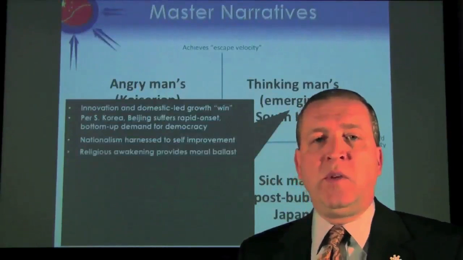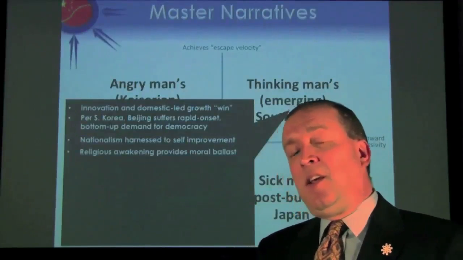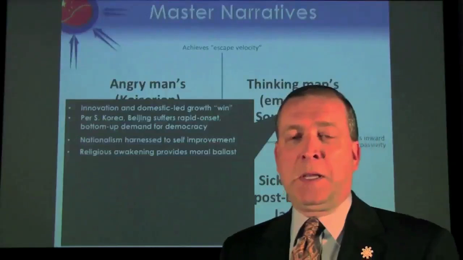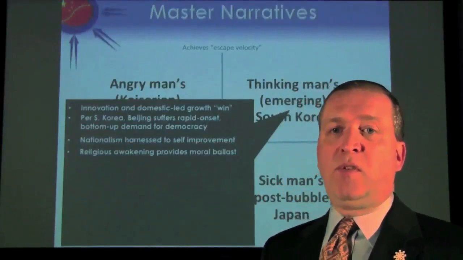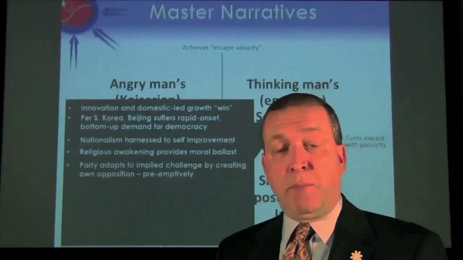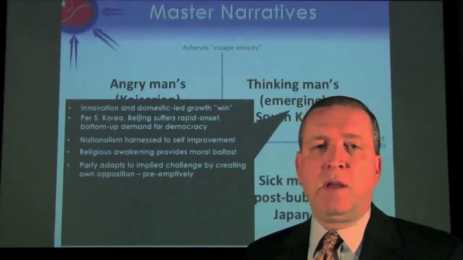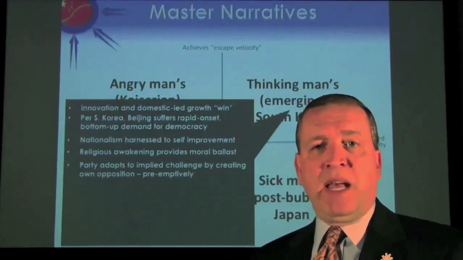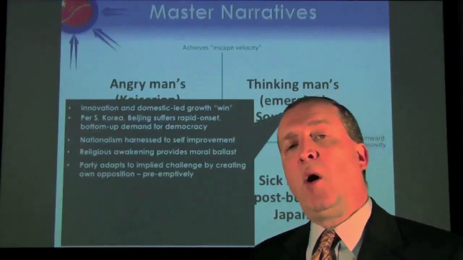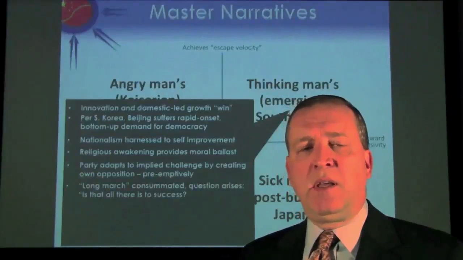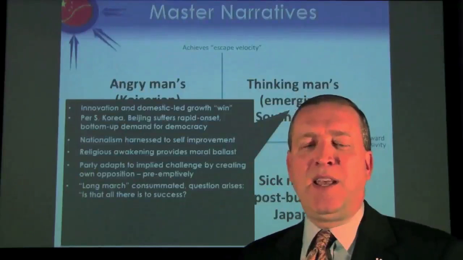We see a religious awakening because of all this economic churn, people being torn loose from their moral guideposts and turning to religion more and more, that becoming a positive force for self-improvement within the country and a positive form of nationalism, and basically moral ballast in this journey. We see the party adapting itself to the implied challenge of all these different changes and basically creating its own opposition preemptively. We see the long march to success finally consummated across the Chinese